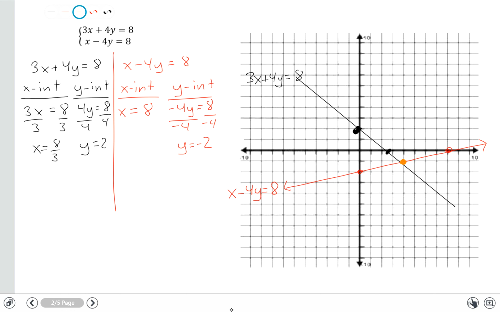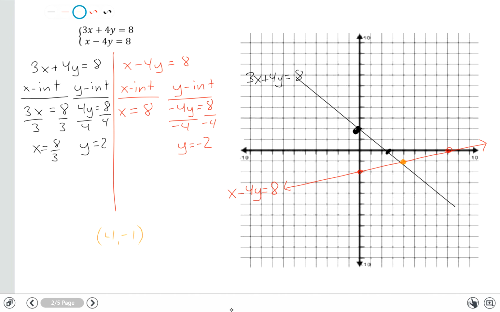Okay. And in fact, if we were a little bit more careful and counted a little bit better, we would find that that intersection point truly is at that point right there. What are the coordinates of that point? Well, it looks like it's 1, 2, 3, 4 in the x direction and negative 1 in the y direction. So the solution to this system of equations is the point (4, -1).